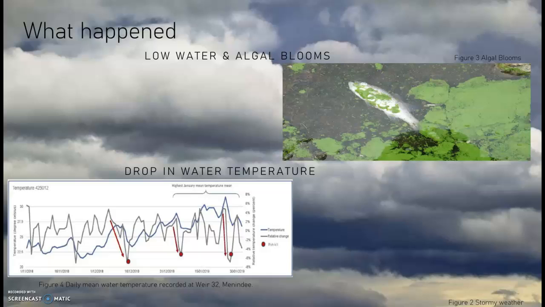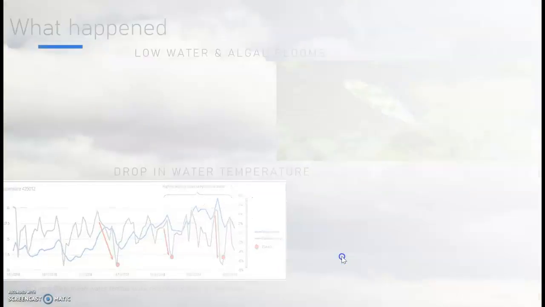The first event saw water temperatures decrease 4.4 degrees Celsius and surface temperatures drop 20 degrees Celsius, with 19 millimetres of rain recorded in the 48 hours prior to the event. This weather change triggered a mixing event of bottom waters with low oxygen levels and surface waters where the fish were located. With algal blooms deoxygenating water and the Menindee main weir and weir 32 acting as barriers, fish were not able to escape conditions to cleaner oxygenated waters. This theme reoccurred on January 6, 2019 and January 28, 2019.